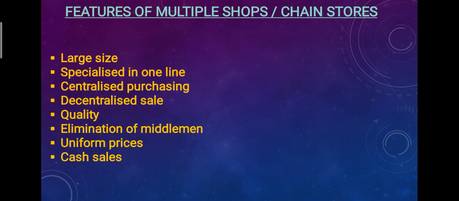Then we have features of multiple shops or chain stores. The first feature is large size. Chain stores operate on a large scale. A huge investment is required to set up identical shops in different parts of the city. If the organization has to set up same kinds of shops in different parts of the city, obviously they have to do investment also. जैसे बच्चे इसमें हम कहते हैं कि usually हम लोग franchisee purchase करते हैं इन products की, इन companies की. So if we are taking franchisee of the company, then also they have requirement. They need minimum place also, and they need minimum investment also. You have to invest that money. That is called huge investment is required.